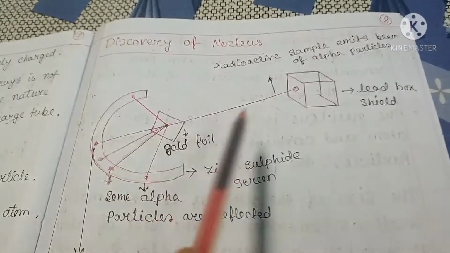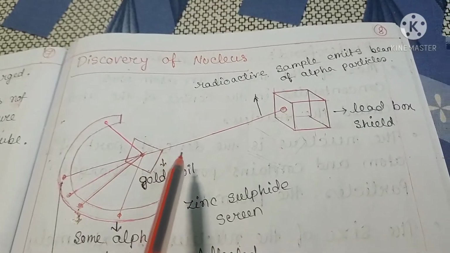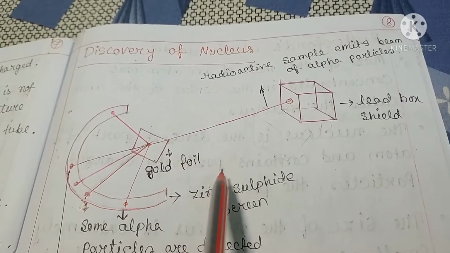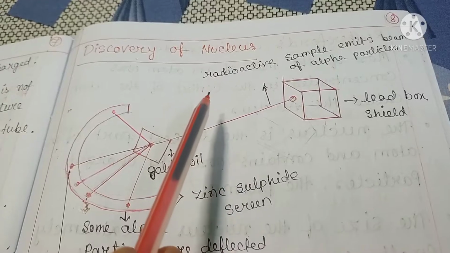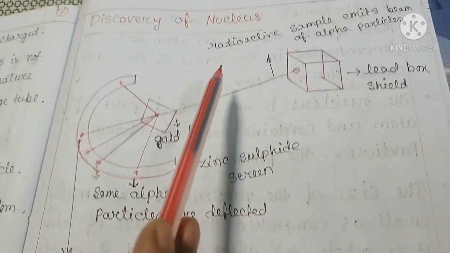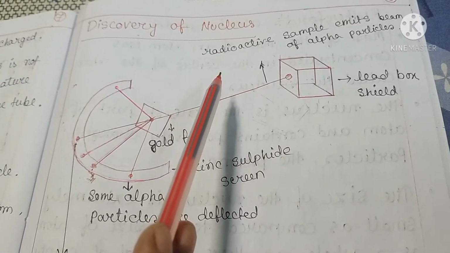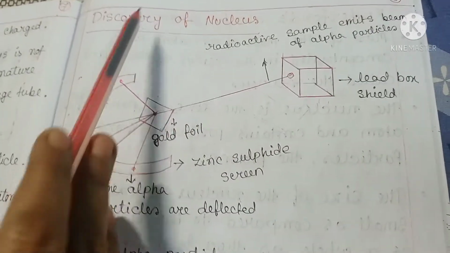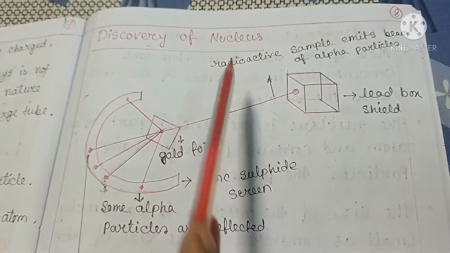Hello students, continuing the chapter Atomic Structure, today we are going to learn about the discovery of the nucleus, Rutherford's observations, Bohr's atomic model and so on. So first I will discuss the discovery of the nucleus.